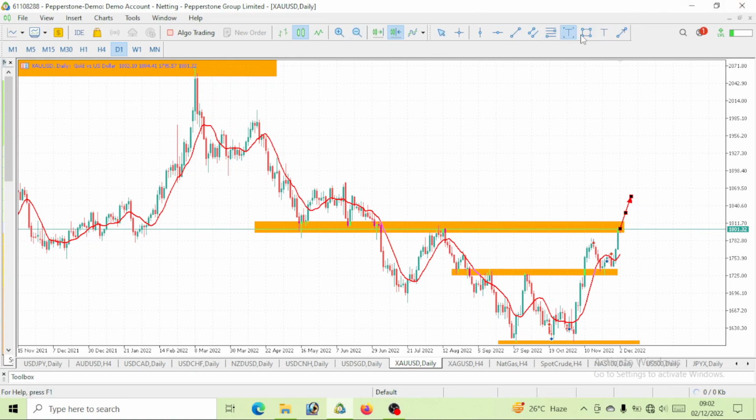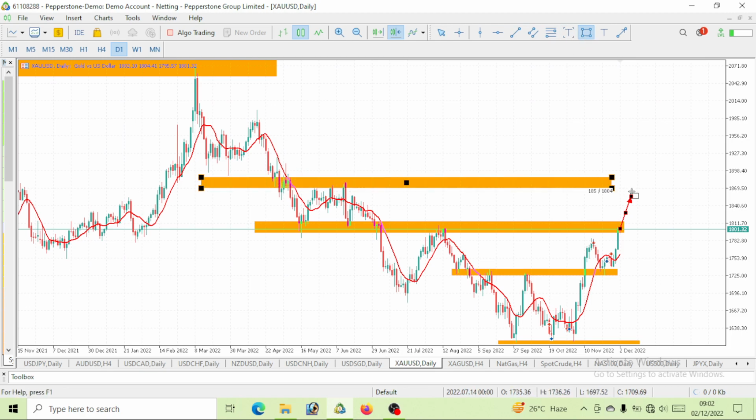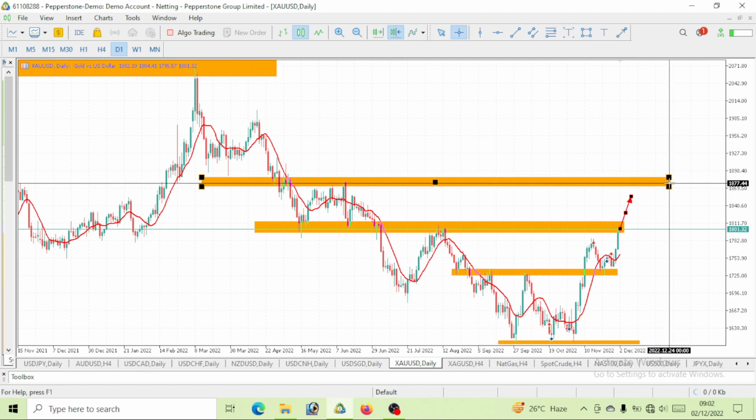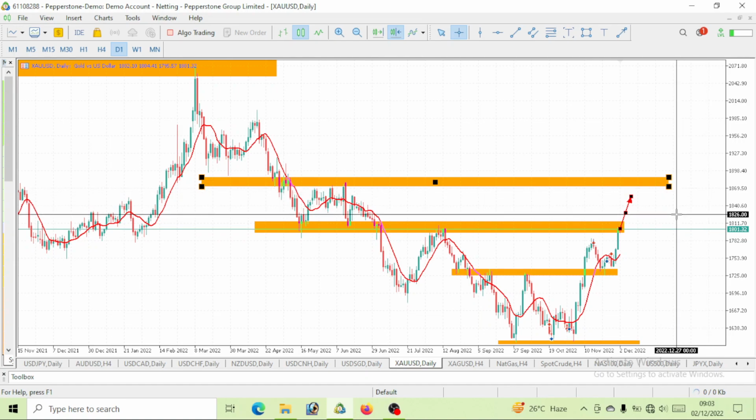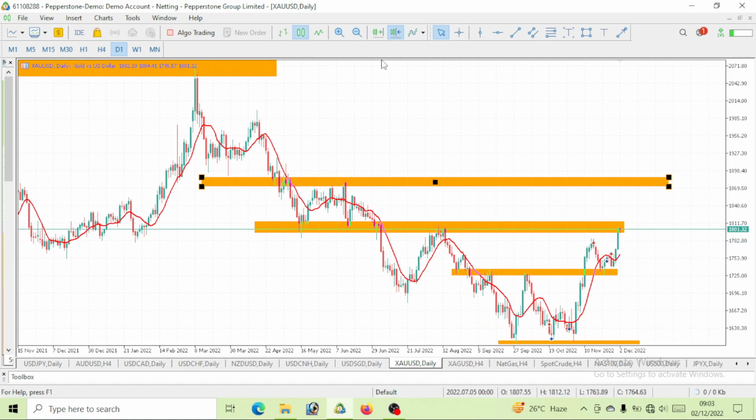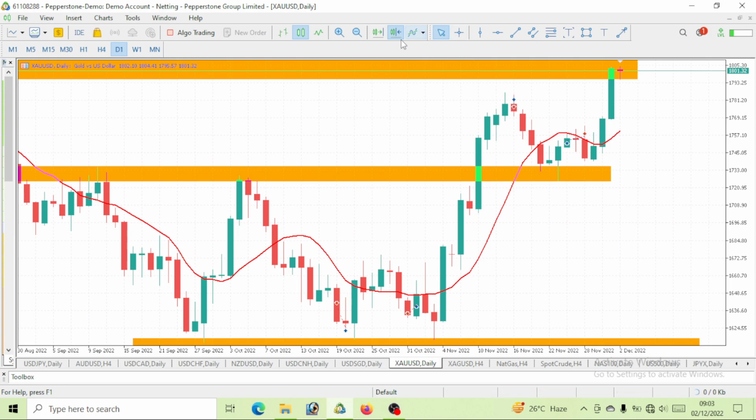Possibly to next week. This is the level we'll be watching out for next week, which is a level of 1,877, right? So we are currently trading at 1,800. By next week, we should expect this gold to hit 1,877 or 1,870. But before that, I think a pullback needs to be made because we saw that price has